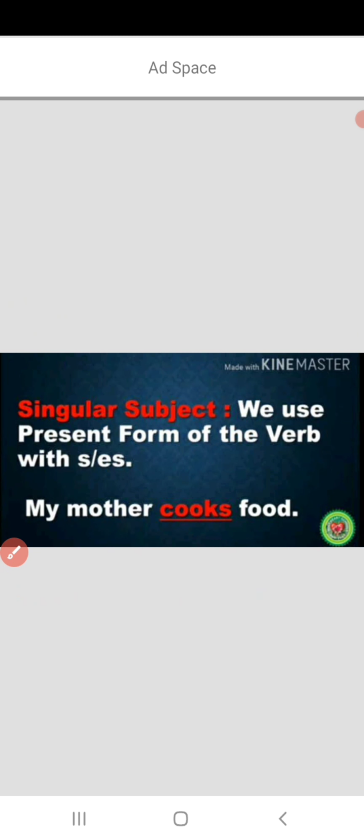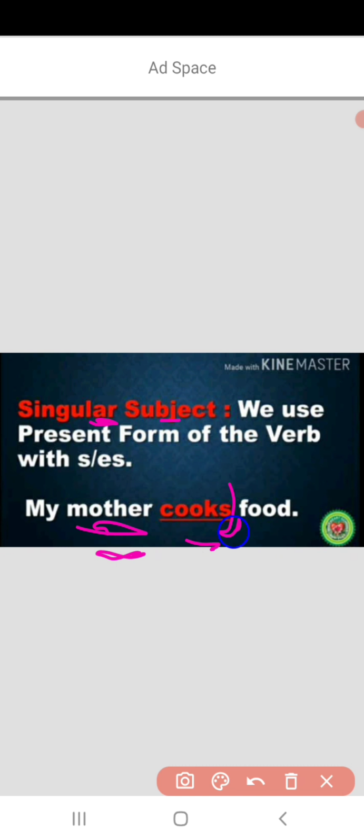See children, we use the present form of the verb with s or es when the subject is singular, like my mother cooks food. So here the subject is singular, we are talking about mother. My mother cooks food. So that's why s is added at the end of the verb.